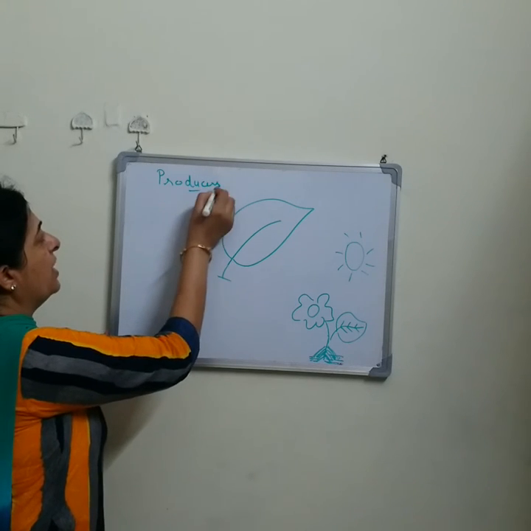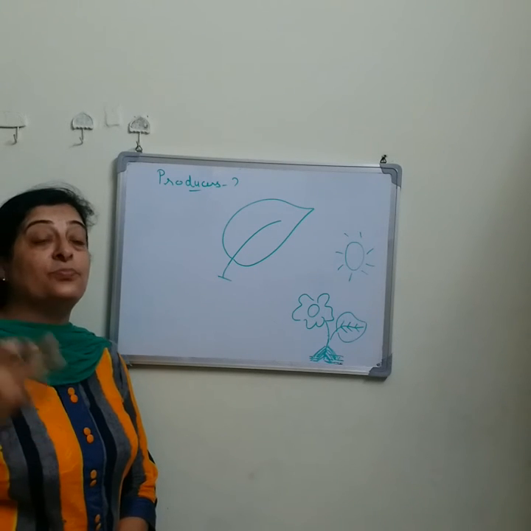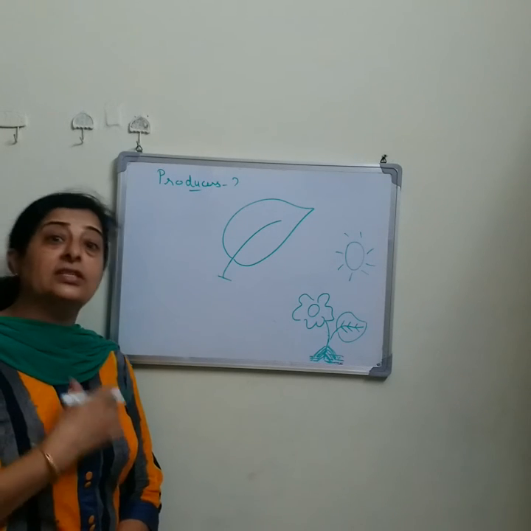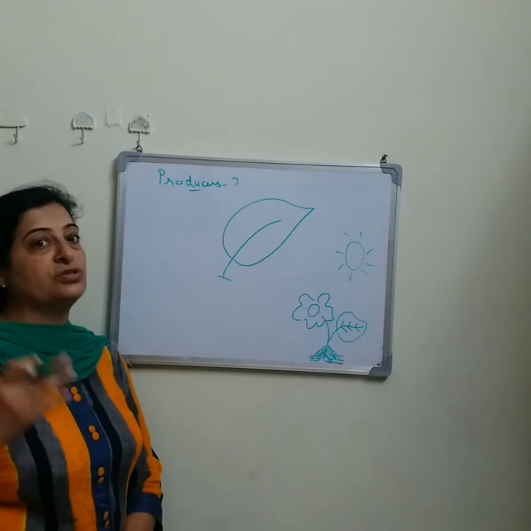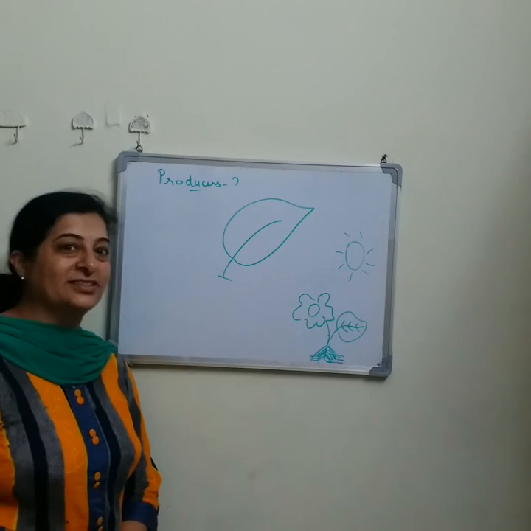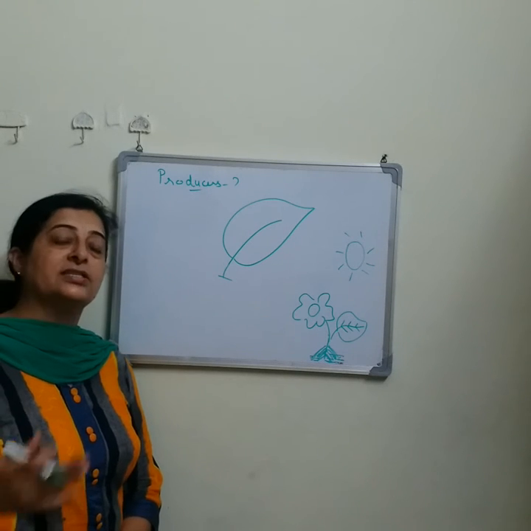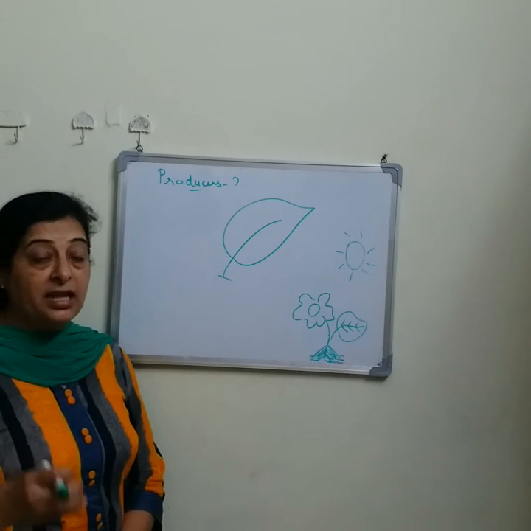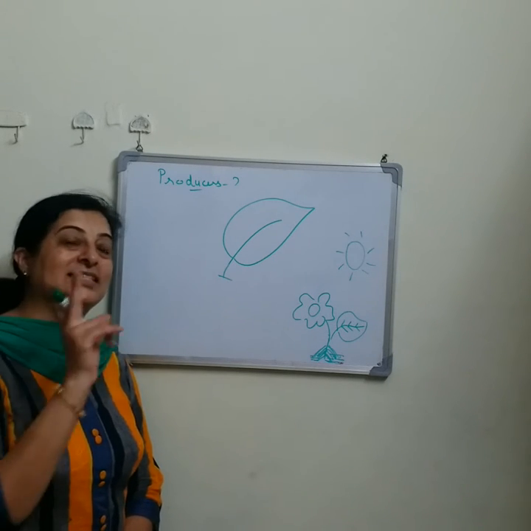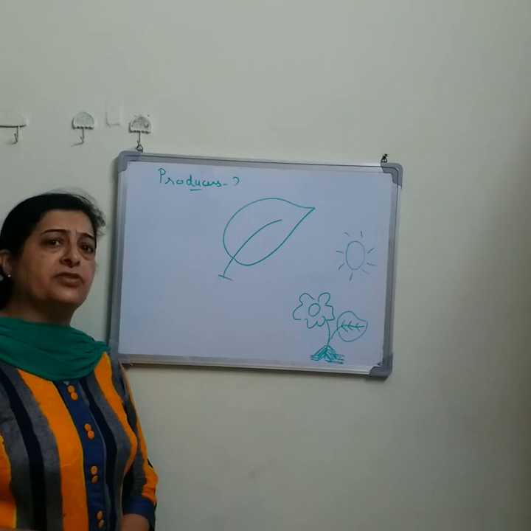Can you tell me why they are known as producers? Yes, because they can produce their food themselves. And not only for themselves, they produce food for all living organisms present on the earth. Either human beings or animals, birds, everyone directly or indirectly gets their food from green plants. Okay, so today we will study about green plants.